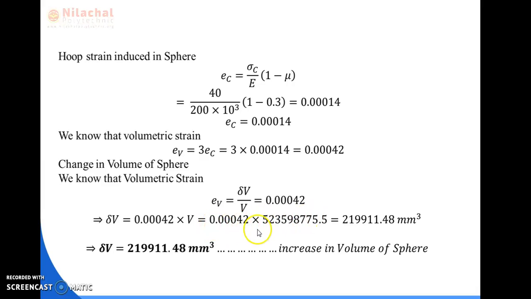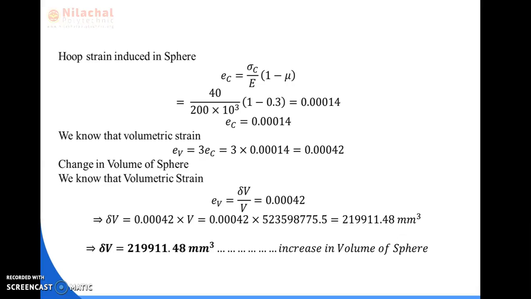We have original volume as 523598775.5, volumetric strain as 0.00042. So now we are getting change in volume is equal to 219911.48 mm cube.